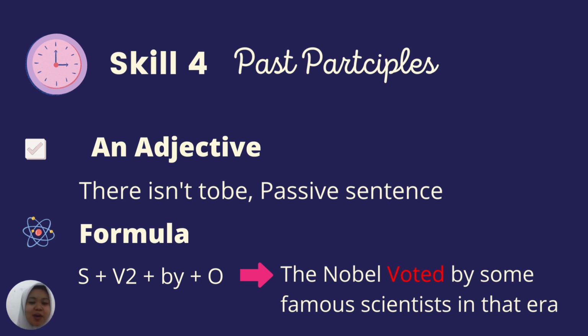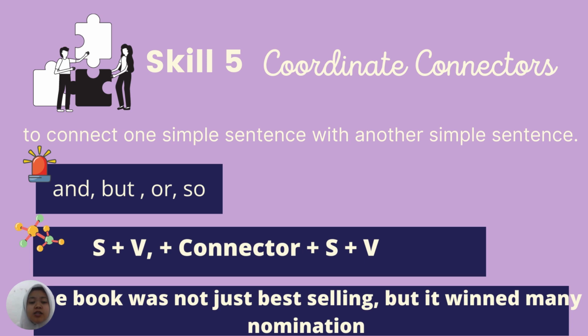Okay, guys, I hope you can understand what I talked about, because now we're gonna move to the second skill, which is skill 5. Skill 5 is about coordinate connectors. What is the function of coordinate connectors and why do we have to learn about it?